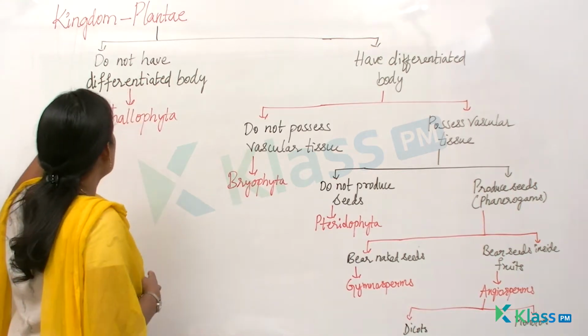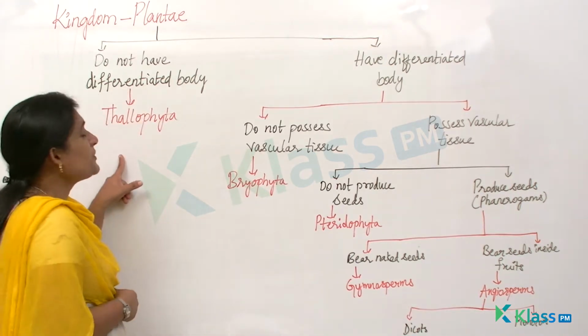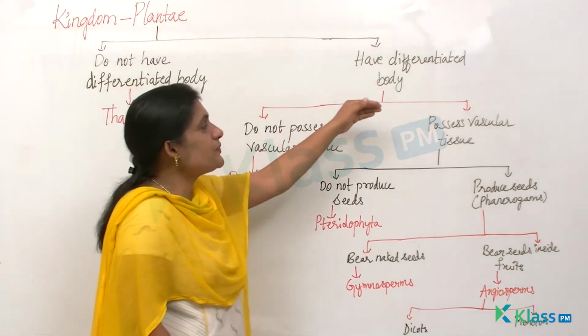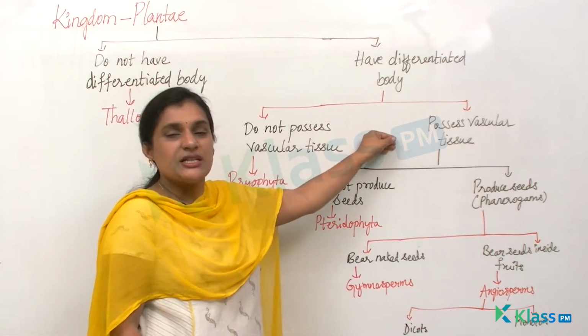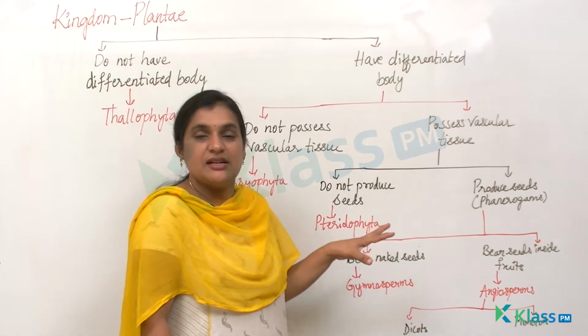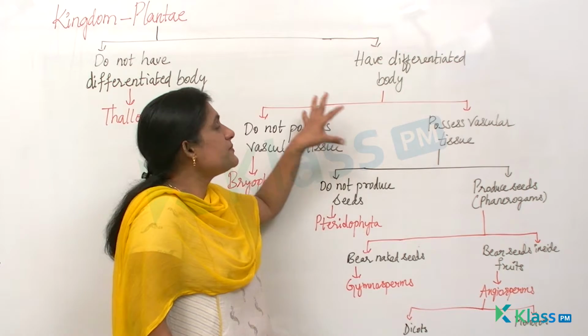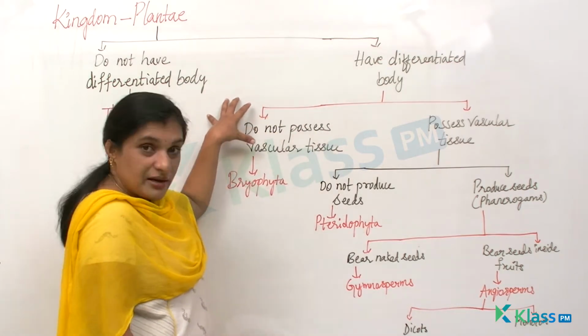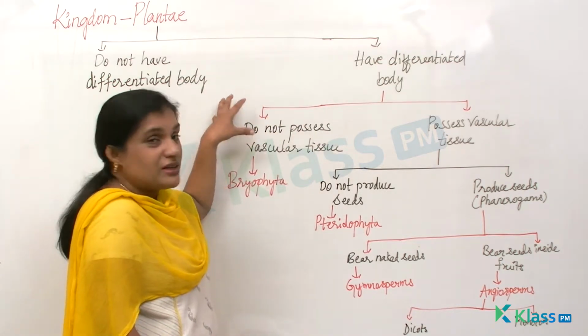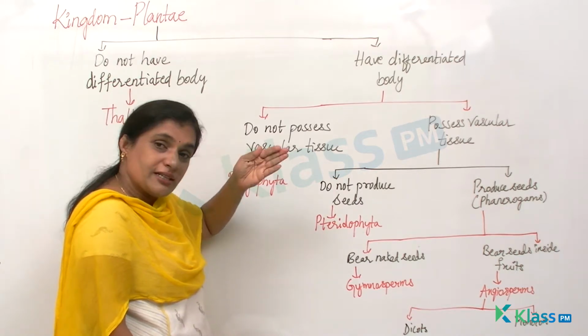Under that you can see one of the divisions, which is Thallophyta. And when you come to having a differentiated body, that means you can have distinct organs present in it. Based on this, under having a differentiated body, they have classified these plants into two categories.